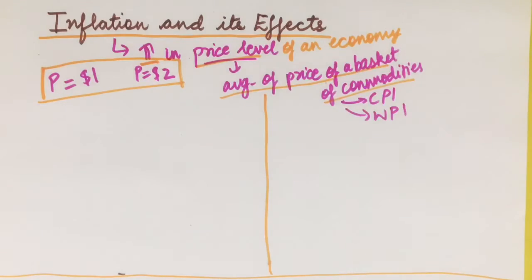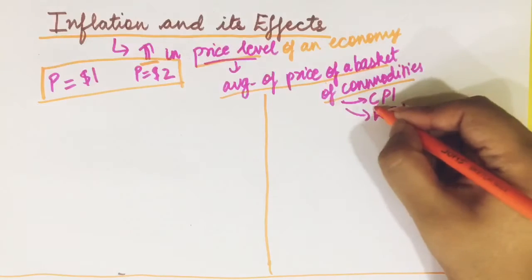What we do is that the government takes a bundle of goods. Suppose in that bundle it's the government's choice to include some goods and not to include others. And when I take a cumulative average of those goods, it can be an average or any other index, any other formula to calculate the price of those commodities combined. So it is basically the cumulative price of that basket of goods.